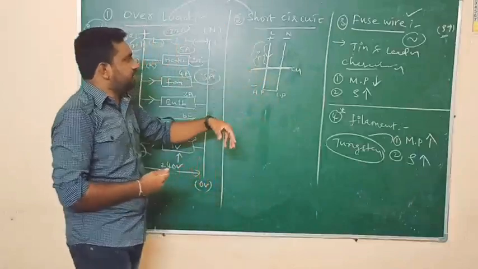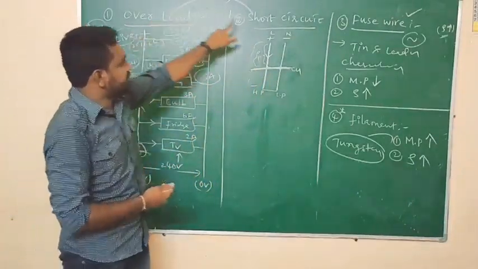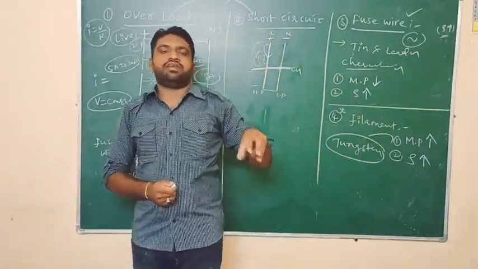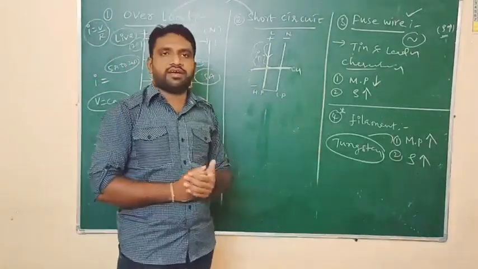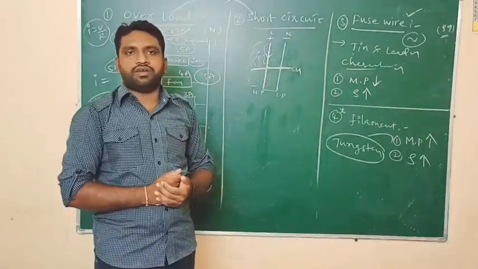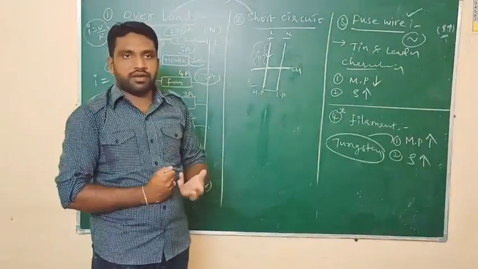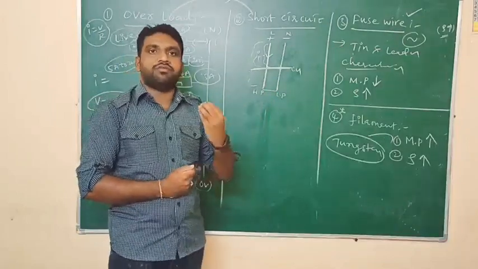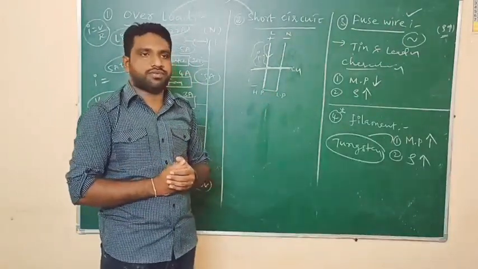So these are the four topics explained by me in this video: overloading, short circuit, fuse wire and filament. By this, all the theory part is completed regarding this lesson, electric current. Now in my next video, I am going to explain all the textbook questions, additional questions and numerical problems related to resistors. Numerical problems related to resistors are a very important topic. You should know how to solve the problems.